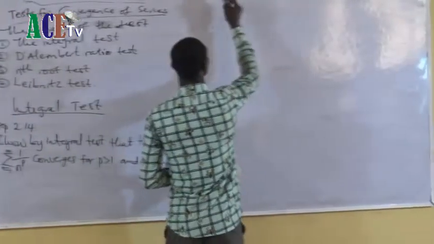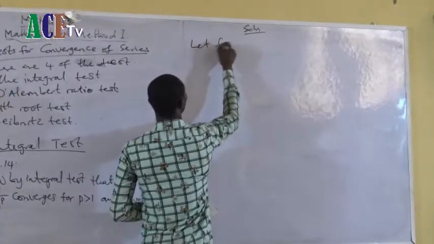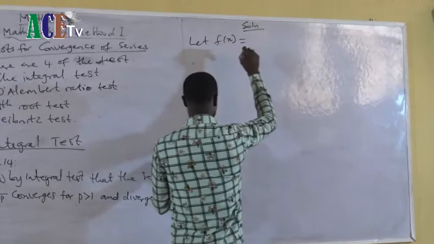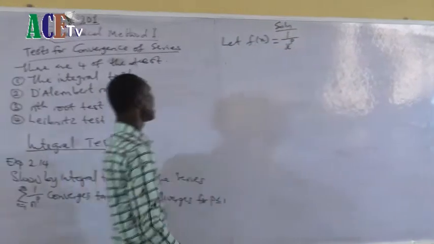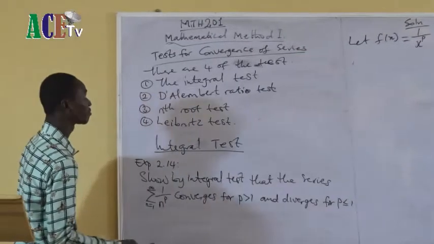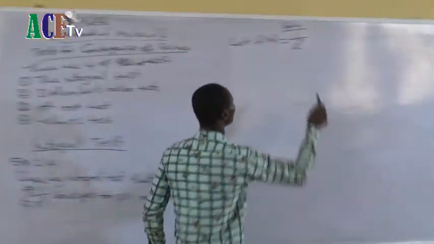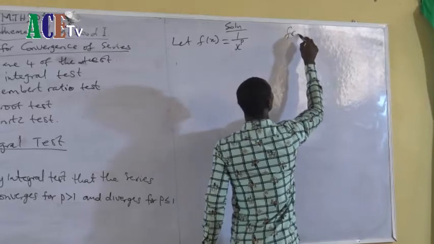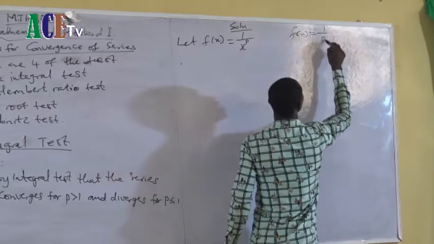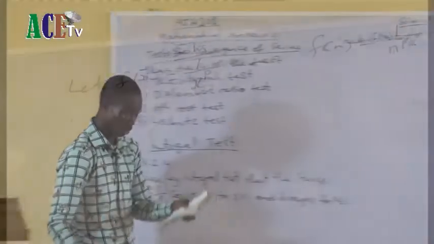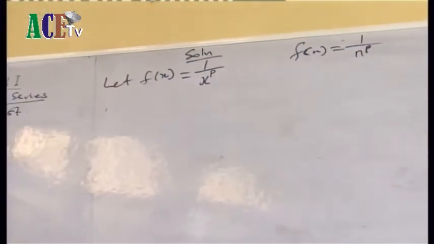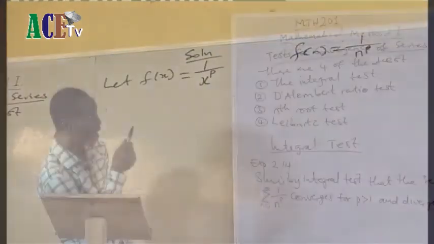And let f of x be equal to 1 over x raised to power p, instead of my f of n. This f of n is equal to 1 over n raised to power p, and I say it's a decreasing function.